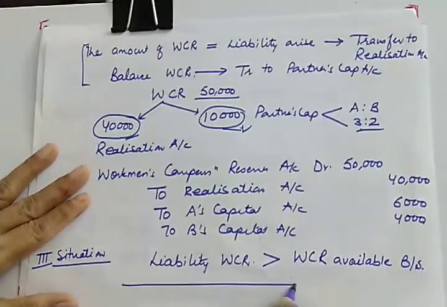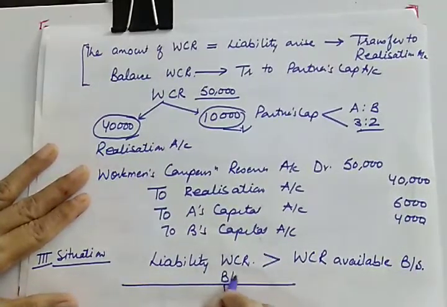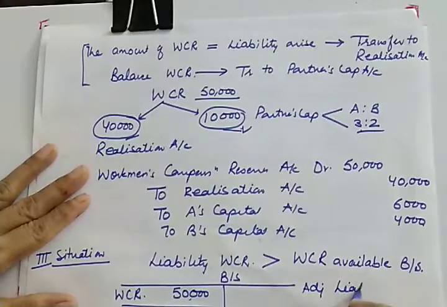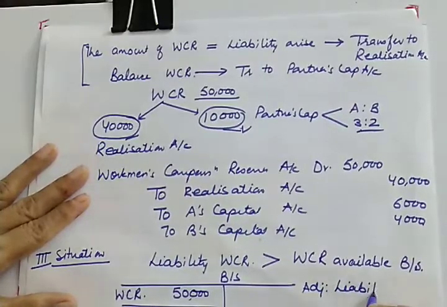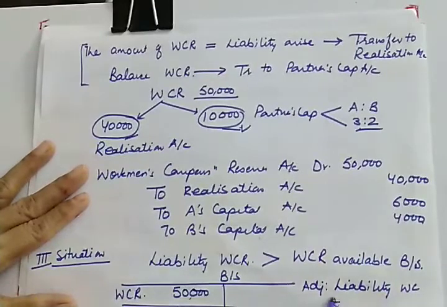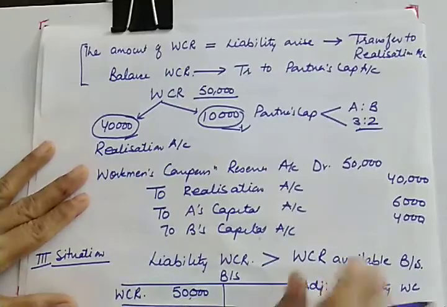Like for example, in the balance sheet, workman compensation reserve is given to you as 50,000. And in the adjustment, it is mentioned that the liability or claim against workman compensation is rupees 75,000. Then what is to be done in this situation?